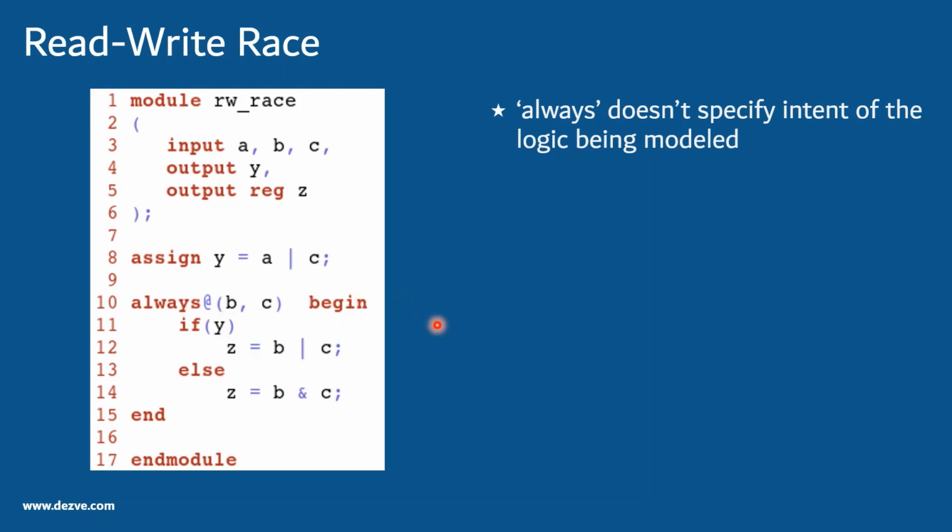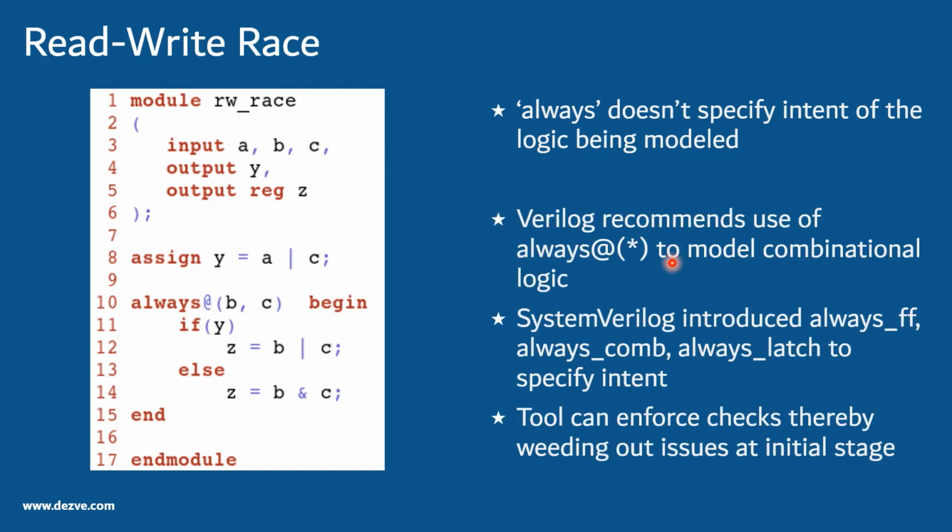Now we see that the race still exists. In one case there are two blocks which get executed. In the other case there are three blocks, where one block gets executed twice. But there is no ambiguity in the result. The result remains the same. So if we add this to the sensitivity list, the ambiguity, whatever we are talking about as race, is resolved. So basically Verilog recommends using always @*.